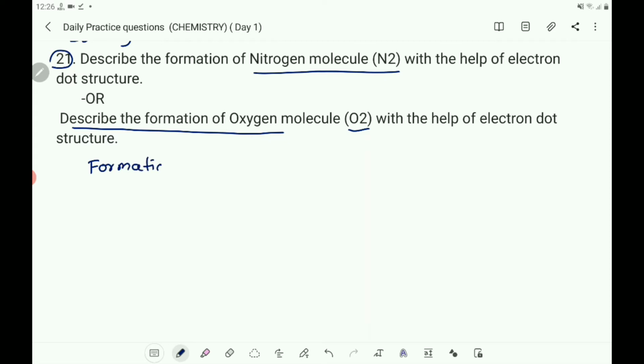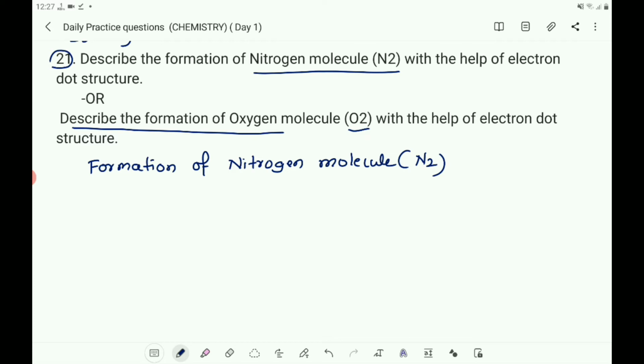Formation of nitrogen molecule, that is N2.